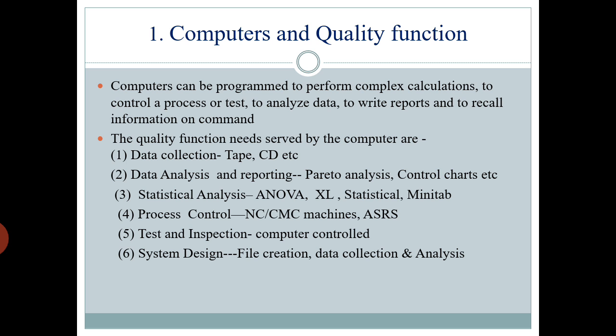All these are process controlling tools. Then test and inspection, again it can be done by computer. Last one, system design. File creation or data collection and analysis, all this is involved in system design. So all these six quality functions are served by computers.